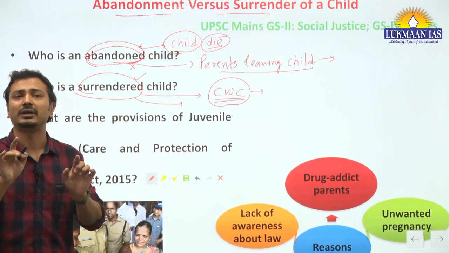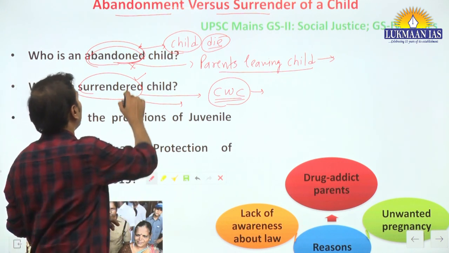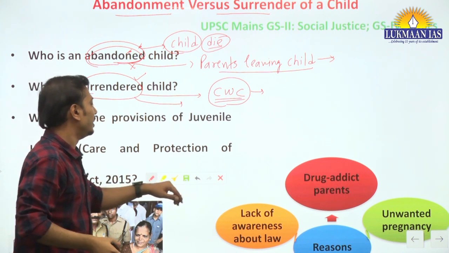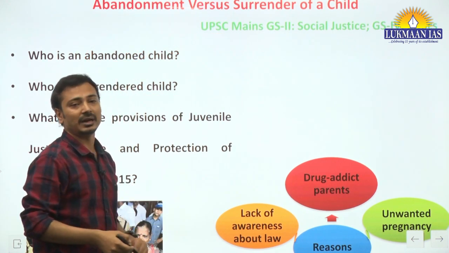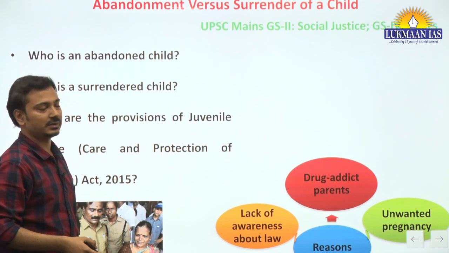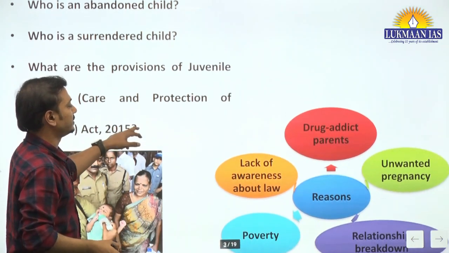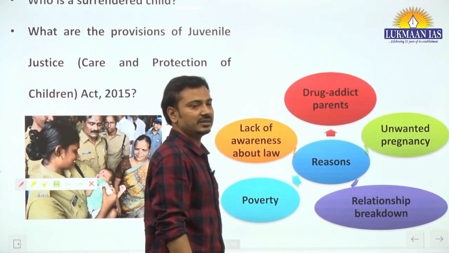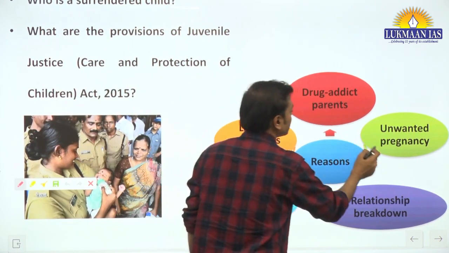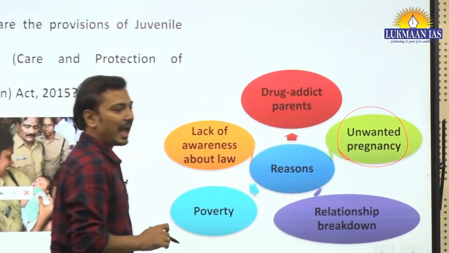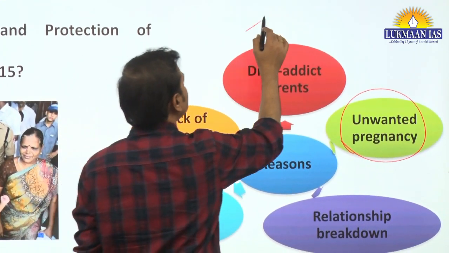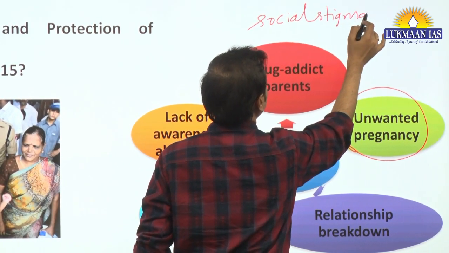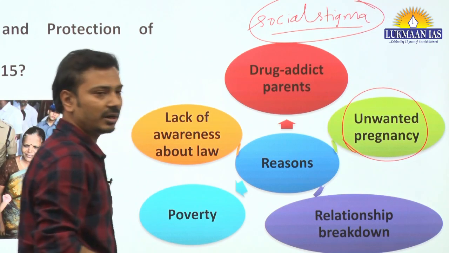But one should also understand why people abandon children, why parents resort to such an inhuman act. Let's understand these reasons. The first and foremost is unwanted pregnancy, and there is a social stigma associated with it.